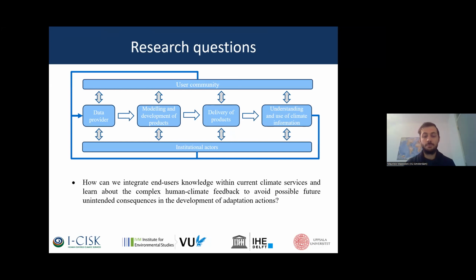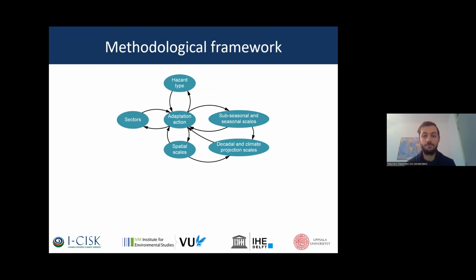To do so, the first step is to understand the bidirectional feedbacks between adaptation actions and different types of hazards. They can be floods or droughts or, for example, heat waves, and the dynamics between different sectors. We will focus also on different spatial scales.